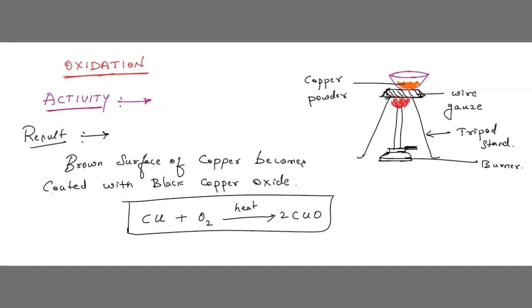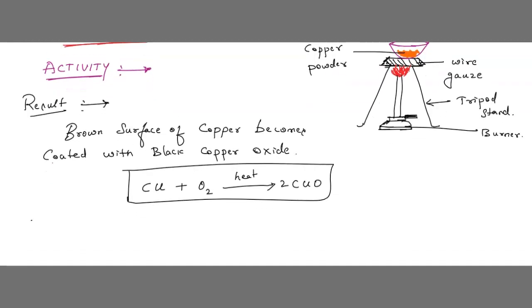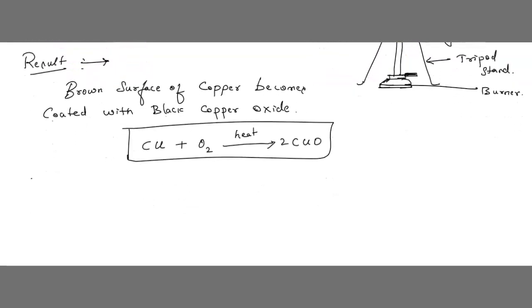So here we have seen some changes happened. Correct? Fine. Now what we do here, very simple. We pass hydrogen gas over heated copper oxide. Now what am I doing? We got copper oxide, no? Yes. On this copper oxide, what do I do?